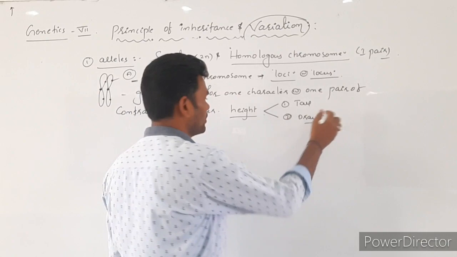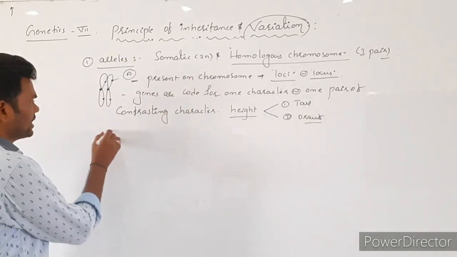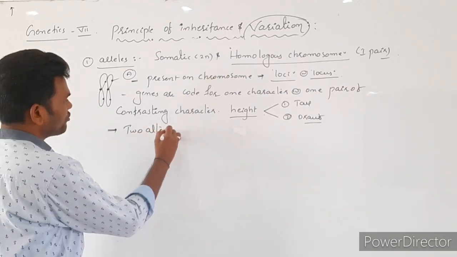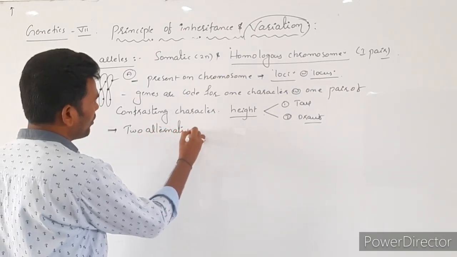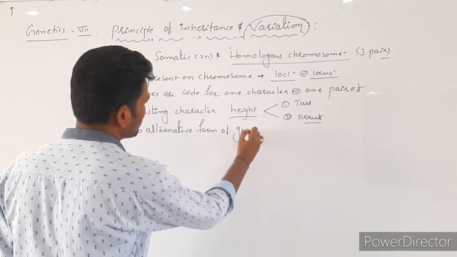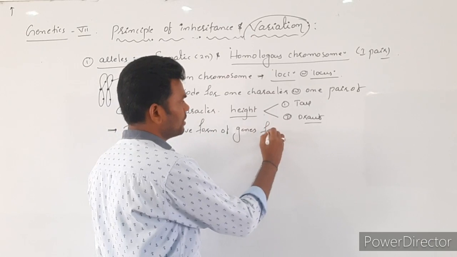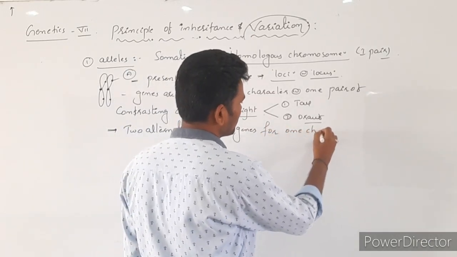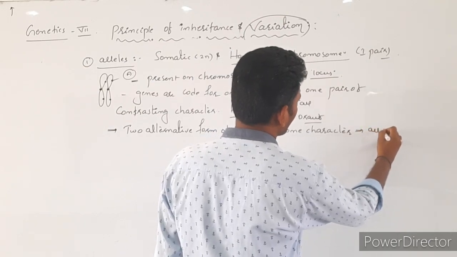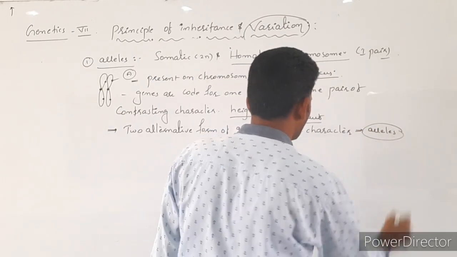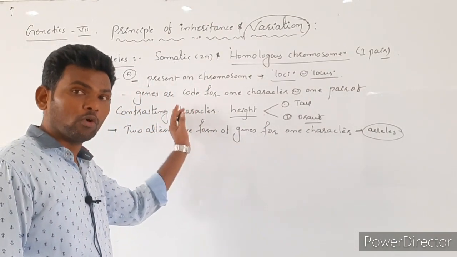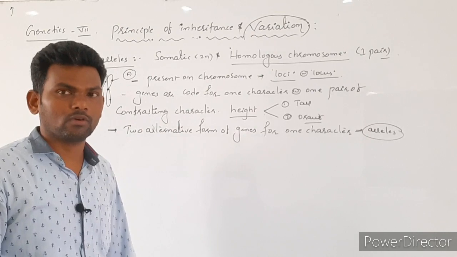Now you can write the allele definition. Two alternative forms of genes for one character are called what? Alleles, which are present on the same locus of homologous chromosomes.